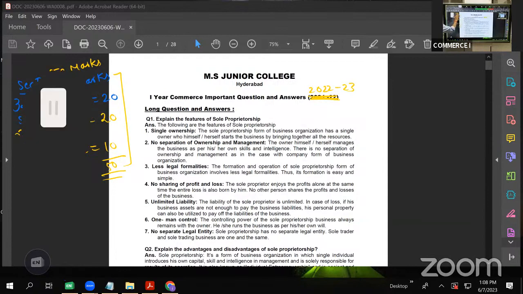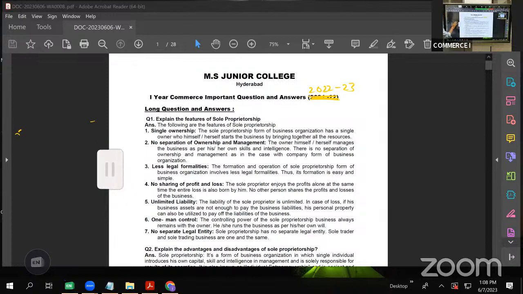The very first important and mostly asked question is: what is sole proprietorship, and what are its features, advantages and disadvantages? One of these will be asked for sure. So let us begin with the first question. What is a sole proprietor?